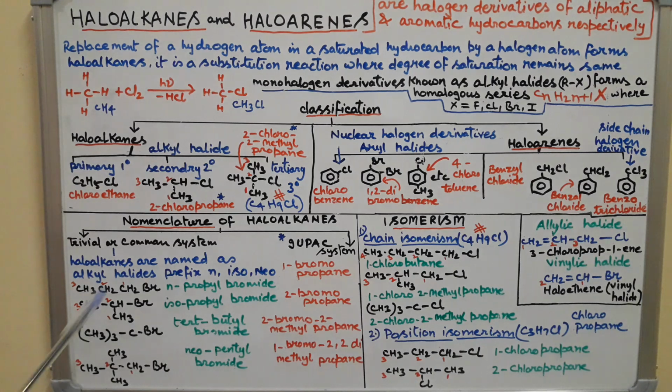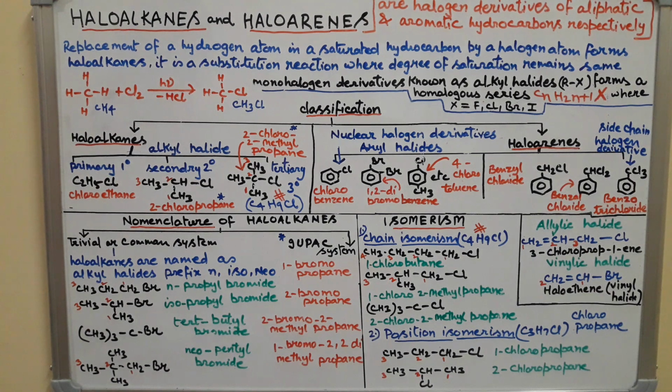Nomenclature: you have studied there are two different types, the trivial or common system and the IUPAC system. What happens in the trivial or common system? Prefixes are attached to describe the type of the alkyl group: n, iso and neo.